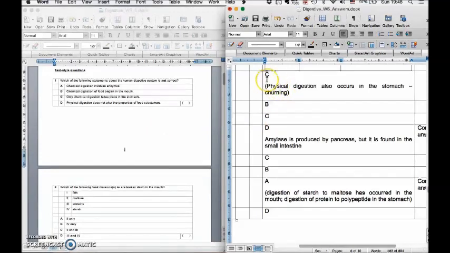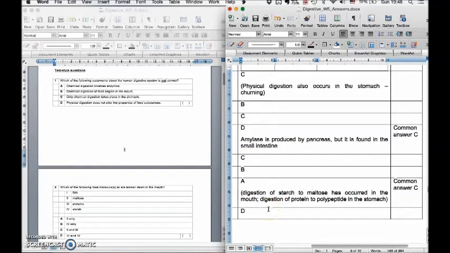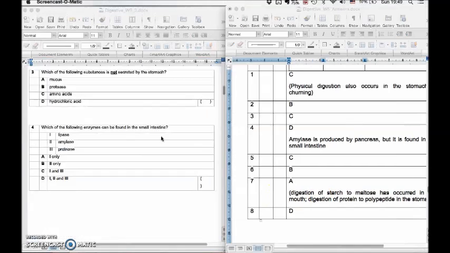So here are the answers for the MCQ. C, B, C, D, C, B, A, D. You can pause the video here if you need to. I'm just going to go through the questions that a few people got wrong. Question 4: which following enzymes can be found in the small intestine? The answer is lipase, amylase, and protease.